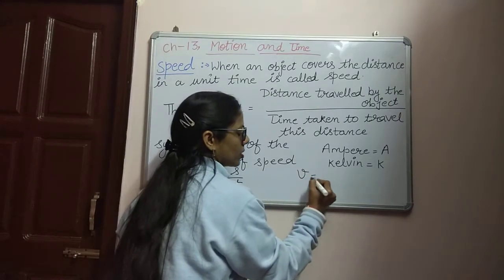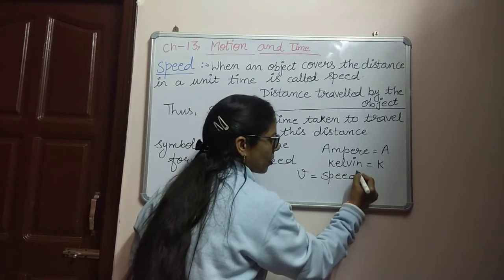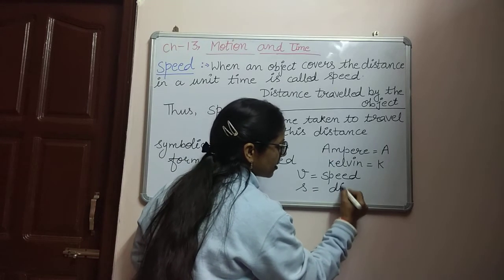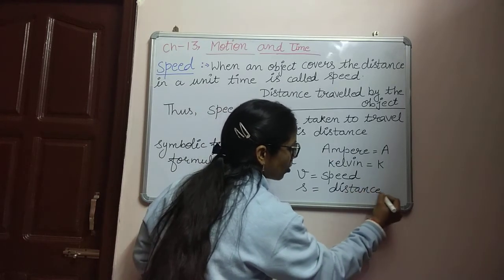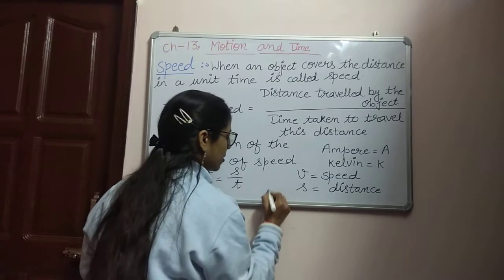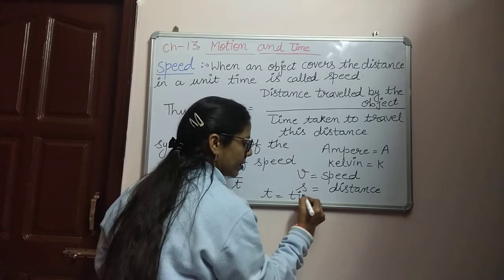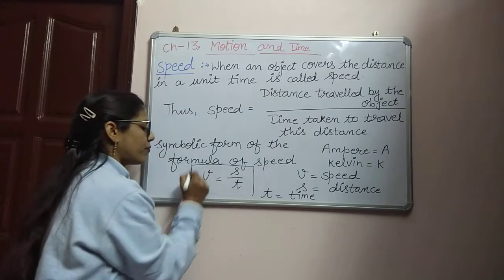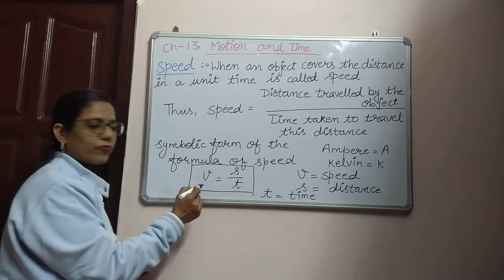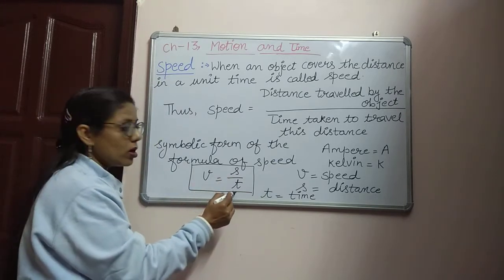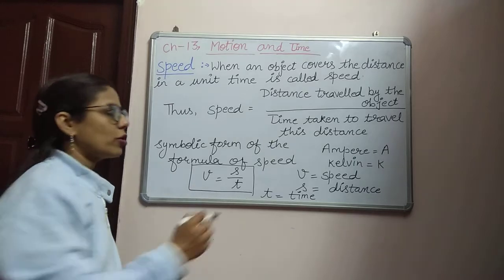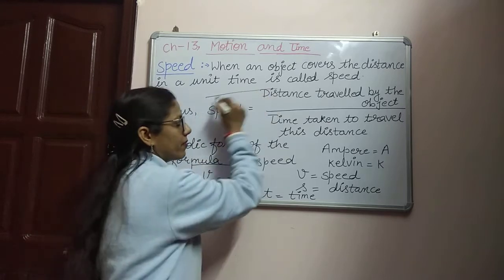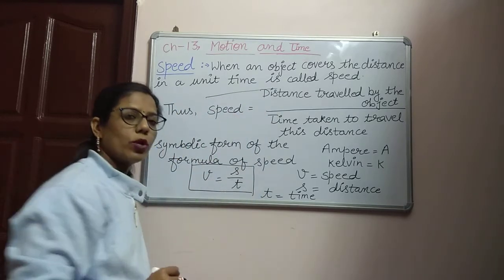Here v shows the speed, so the symbol of speed is small v. Small s shows the distance, so the symbol of distance is small s, and small t is the symbol of time. So again, small v equals small s divided by small t. Speed means distance traveled by the object divided by time taken to travel this distance. This is the formula in words, and this is the formula of the speed in symbolic form.